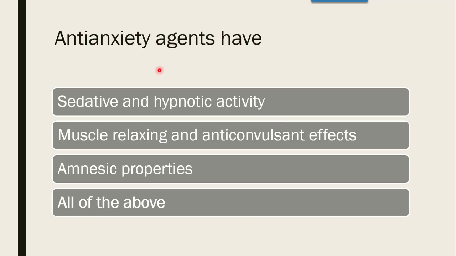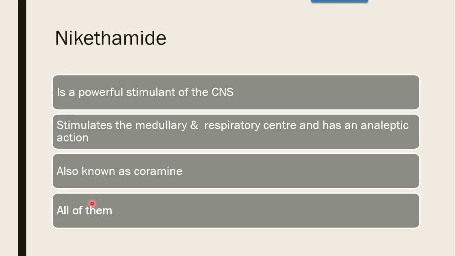Next is anti-anxiety agents have sedative and hypnotic activity, muscle relaxing and anti-convulsant effect, amnesic property, or all of the above. The anti-anxiety agents are majorly used in treatment of anxiety. They calm the patient, so they also have muscle relaxing effect. Also they treat the convulsive disorders, grand mal epilepsy, absence seizures, etc. Also they have sedative, and at higher doses they have hypnotic activity. Also they have amnesic property, that is partial or total loss of memory, and all of the above. The correct answer is all of the above.